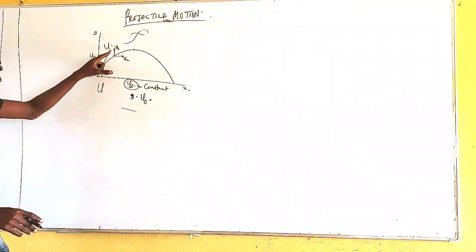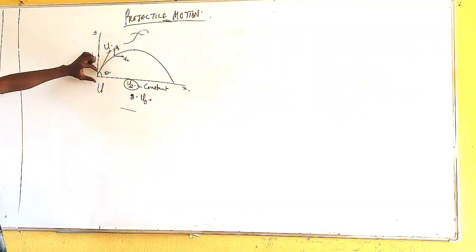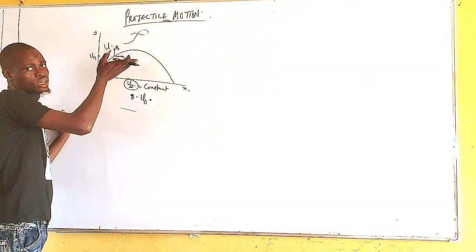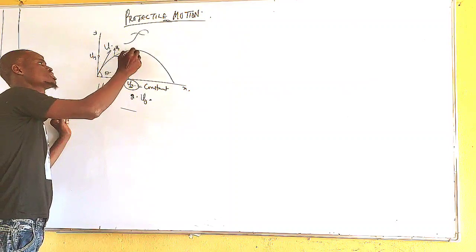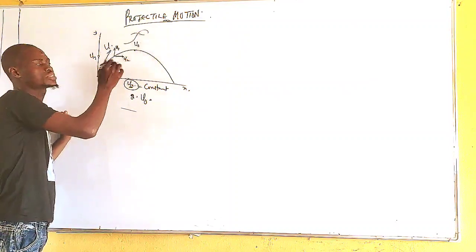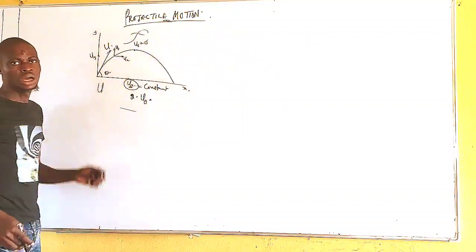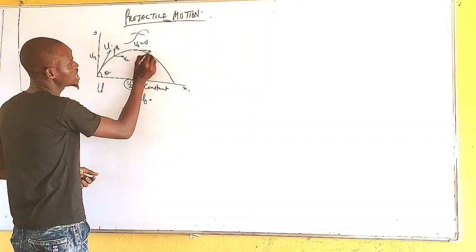Now don't forget that this uy is moving from the ground level, moving upward. Uy is then decreasing. Are you getting it? It is decreasing until it gets to this point. At this point here, my uy, which is the vertical velocity, equals 0. So it has a final velocity there which equals 0, but the ux remains constant.